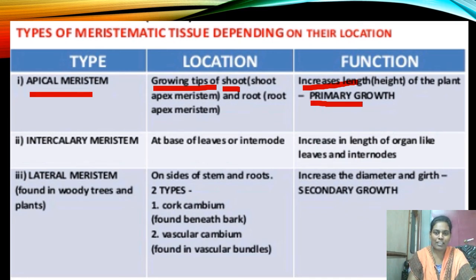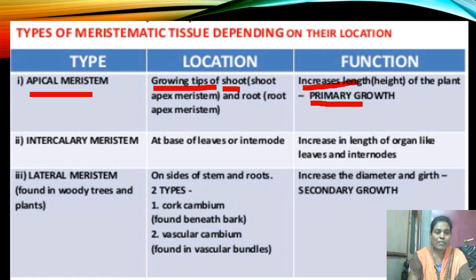In any plant, the primary growth is the increase in height. Which type of meristematic tissue helps in the increase of height of the plant? Apical meristem. Why? It is present in the tips of the shoot system and root system. That's why the plant can grow in size.